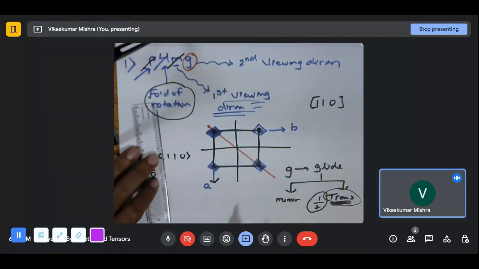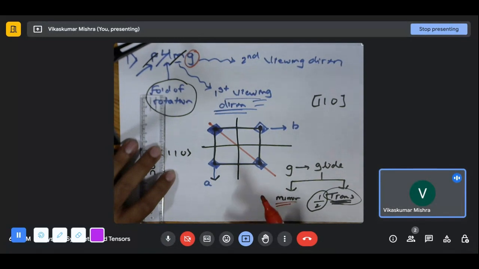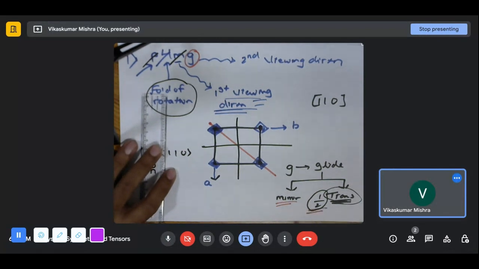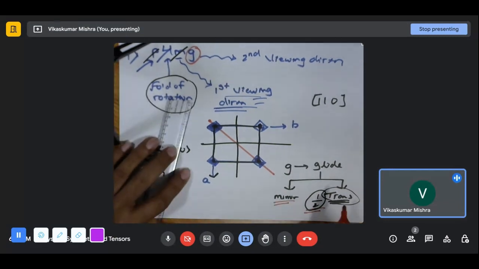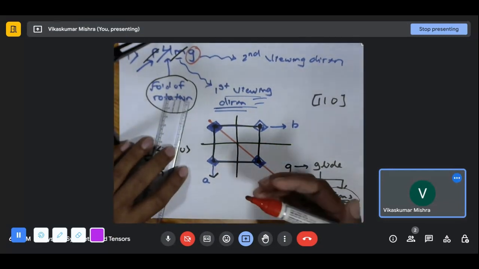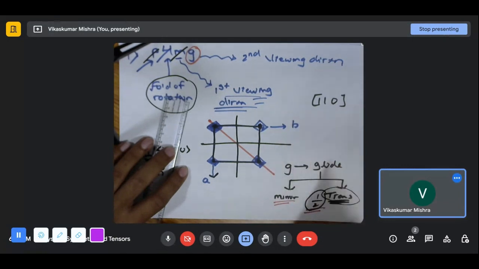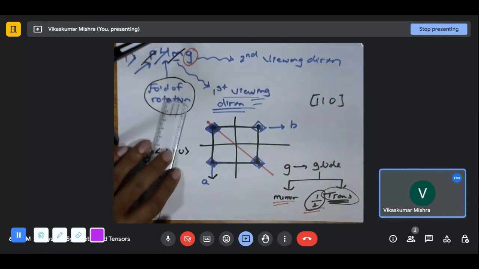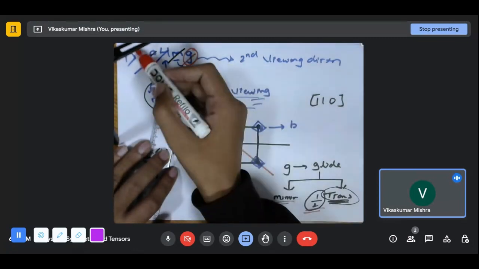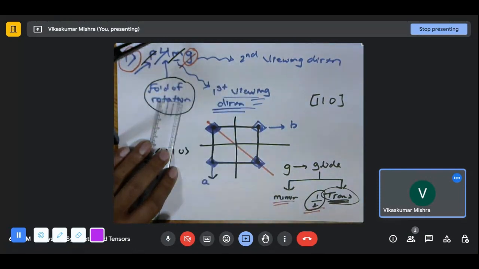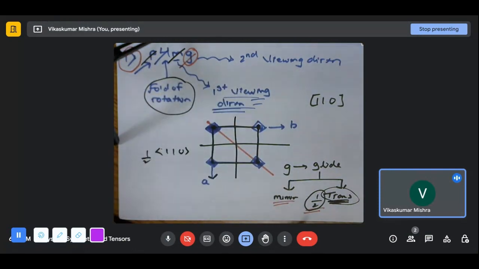Why are we saying perpendicular? Because glide consists of the mirror, and a mirror should be perpendicular to something. Okay, and we will translate by 1 by 2. So along this particular direction, there is a mirror, which is a part of the glide, and it will translate the particular point by the translation vector 1 by 2. And that's what this entire thing is giving us as information. This is a way to extract the information from a given plane group.